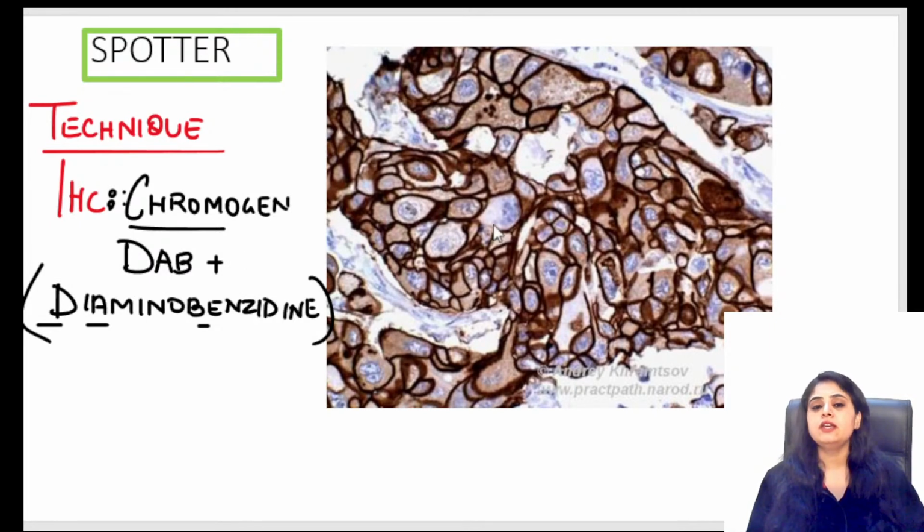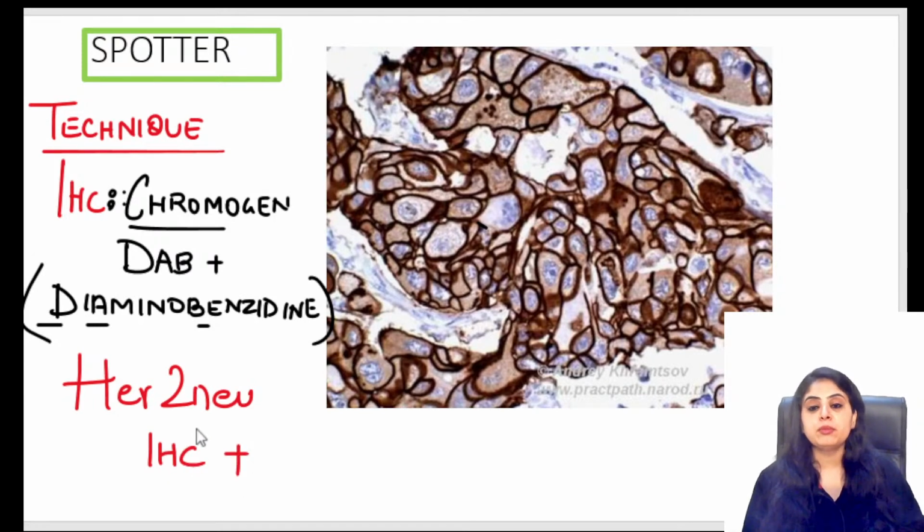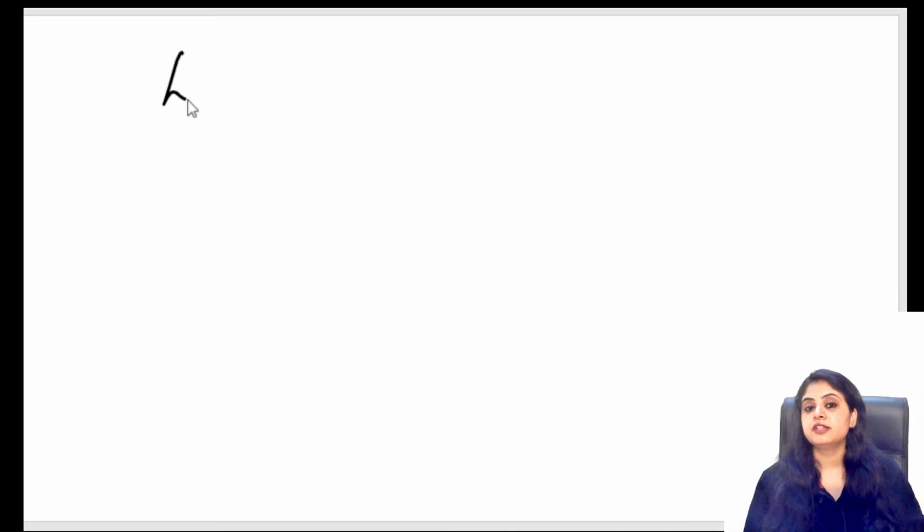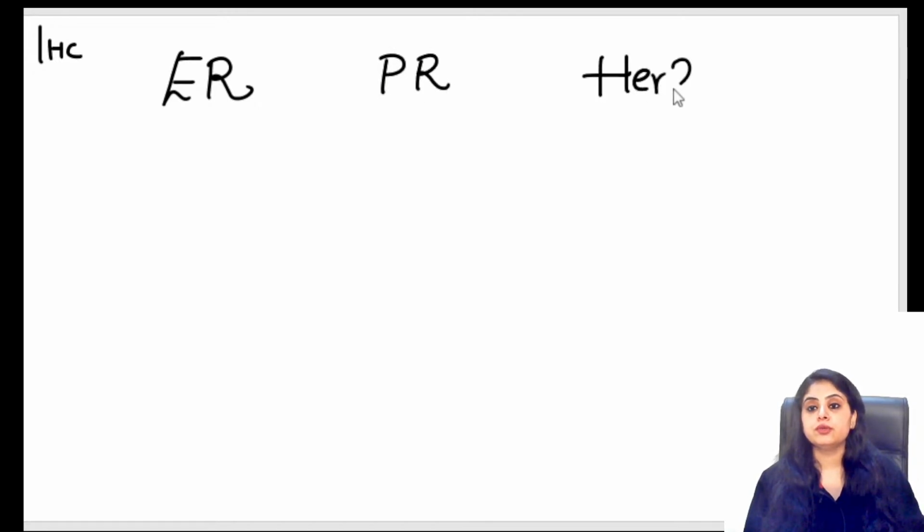Now, many of you were very confident on the marker also. You said that, ma'am, this is immunohistochemistry for HER2/neu. So, firstly, which cancer were they probably thinking of that they added HER2/neu? Whenever the examiner says that I am adding three things, I am doing immunohistochemistry for estrogen receptor, for progesterone receptor, and for HER2/neu.